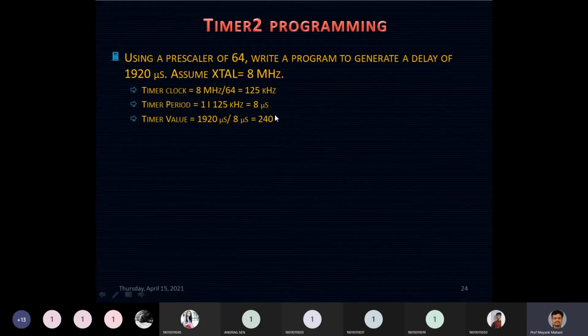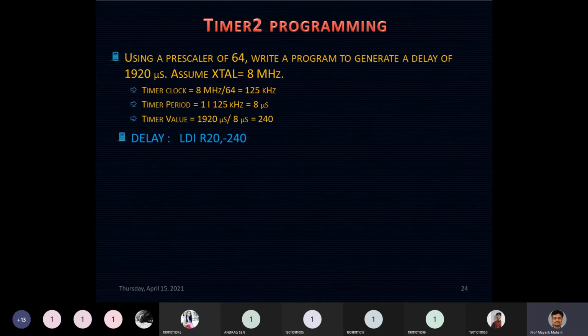So the value is coming out to be 240. Now we already discussed the formula that this number must be converted into hexadecimal, then you subtract it from FF, and then you also subtract 1 from it. We have already seen those formulas, but we have also seen that the assembler can help us directly. It can do the negation of the value. So in this case, we will not go for the calculation, we will directly go for the negation of the values.